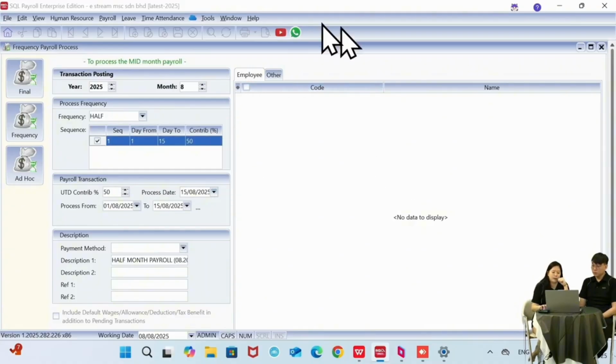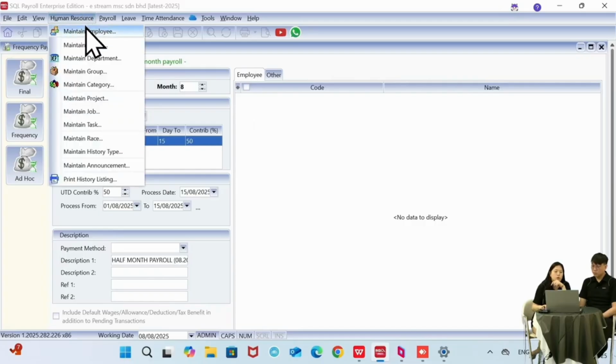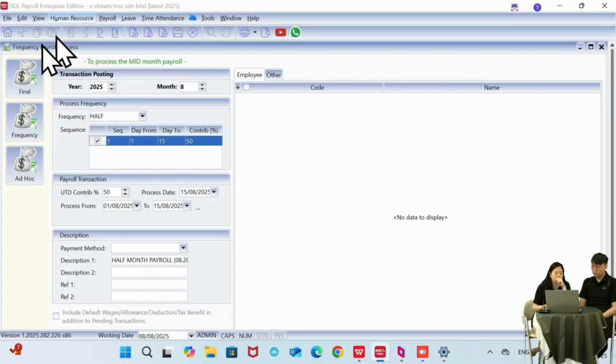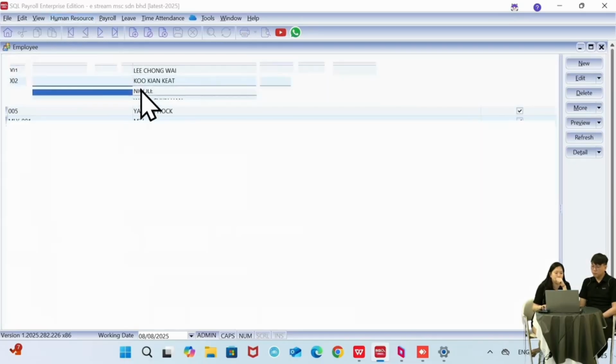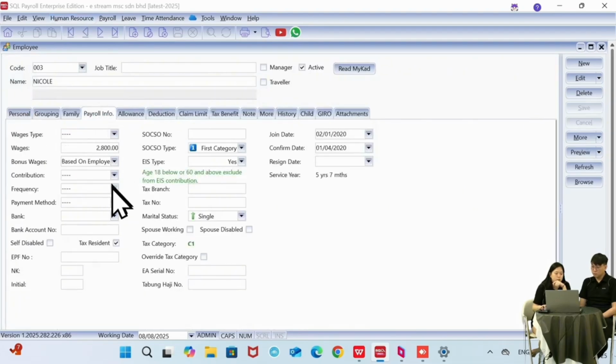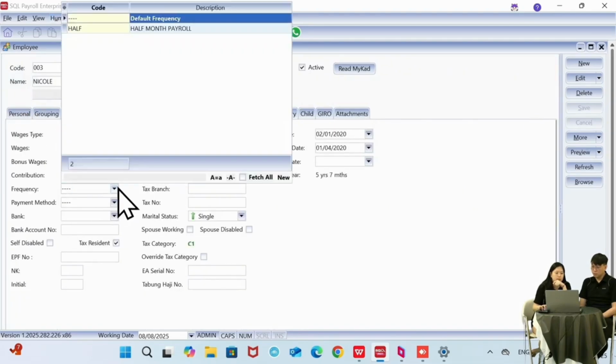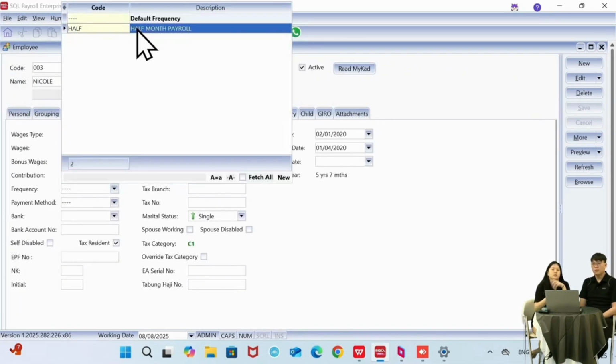We don't have any employees over here because we have not done any settings. But if you want, you can go over to human resource and click on anyone. You can change the frequency setting here to the half month payroll. So the system knows this person's salary is paid out 2 times per month instead of one final payment.